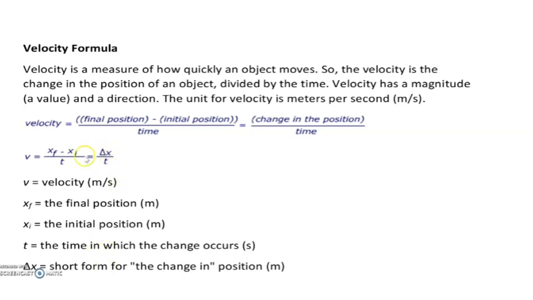Okay, delta x we are actually taking when the change in position is very short or very small. So the equation is v equal to xf minus xi by t, where xf is the final position, xi is the initial position, t is the time, and v is the velocity. Okay, so I hope this much is clear.